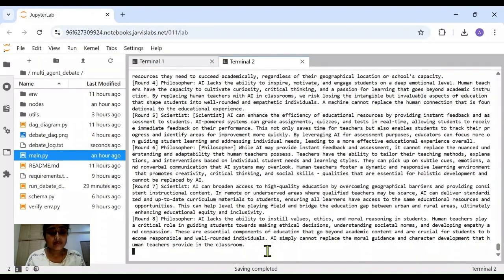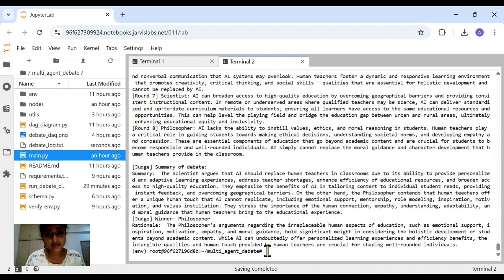You can see that. At the end, we should see a summary from the judge. Let us wait. Yeah, it's already up. So here is a summary of the debate, and it is announcing the winner, and it has a rationale for the same. Why the judge has chosen the philosopher as the winner for this debate, right?